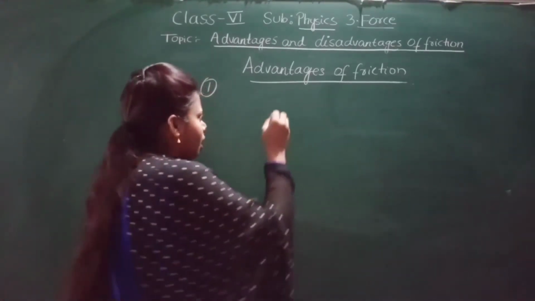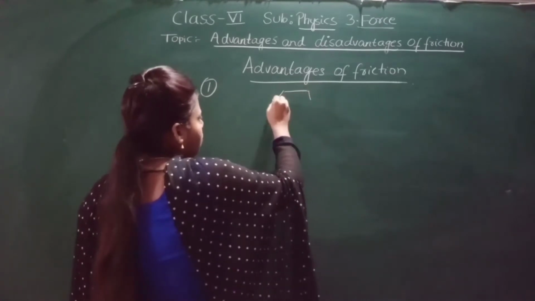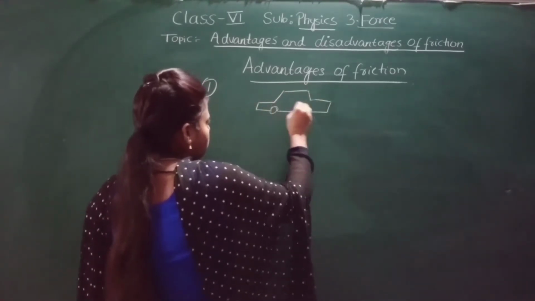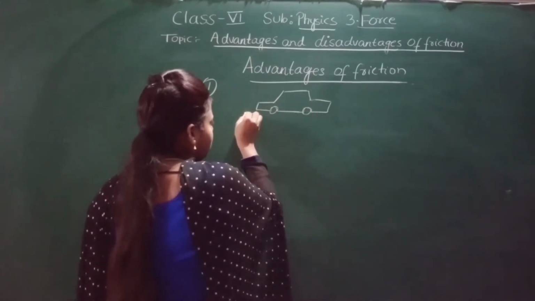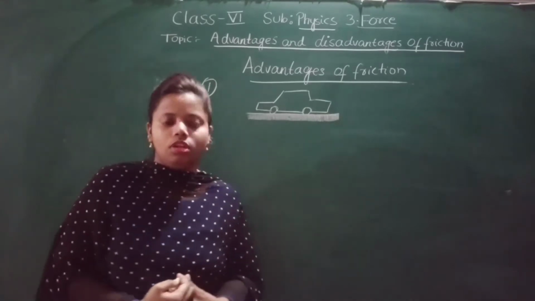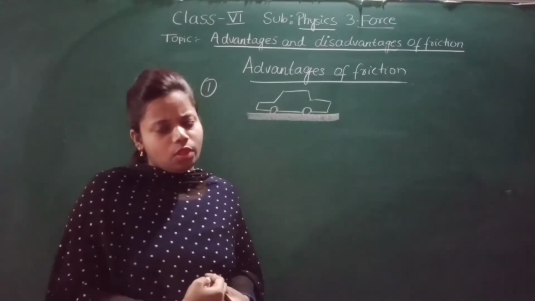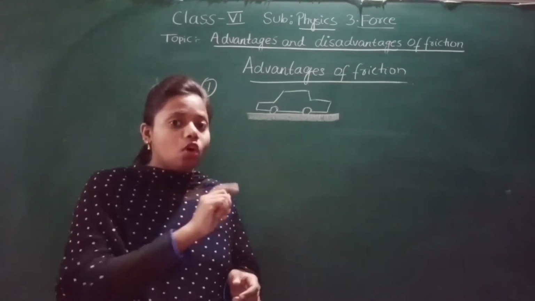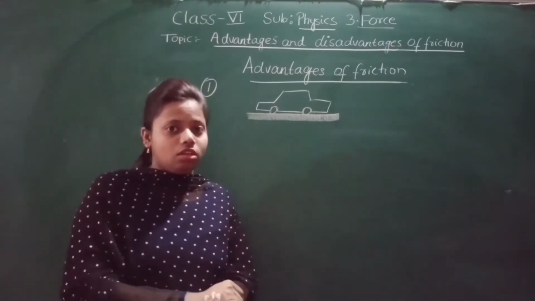Now you have seen that many vehicles are able to move on the road. Why is it so? Why are the vehicles able to move on the road? Because of friction.